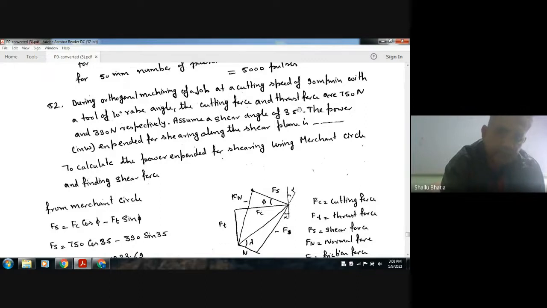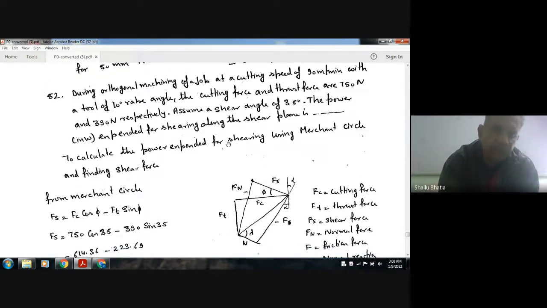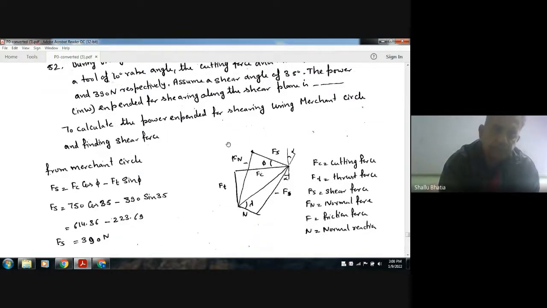The cutting force Fc is 750, Ft is the thrust force, 390, and shear angle phi is 35 degree. These things are given. So we need the power expended for shearing along the shear plane.